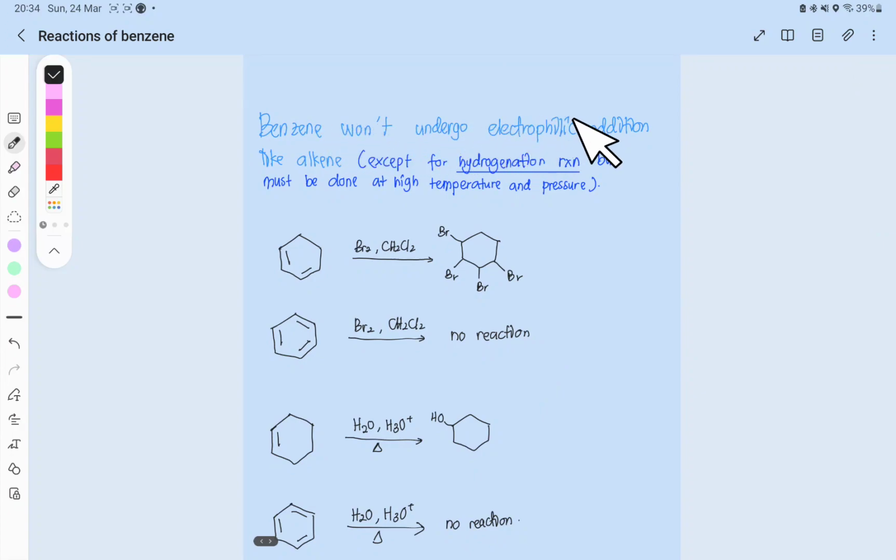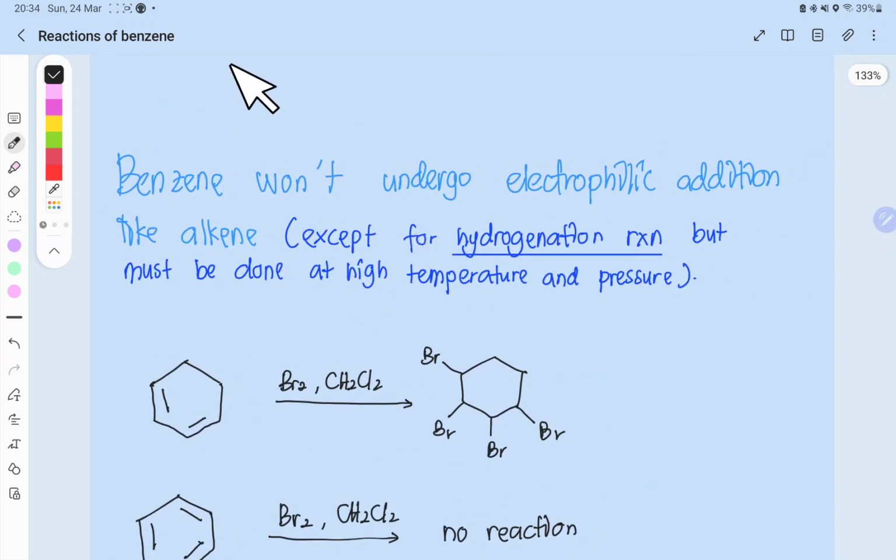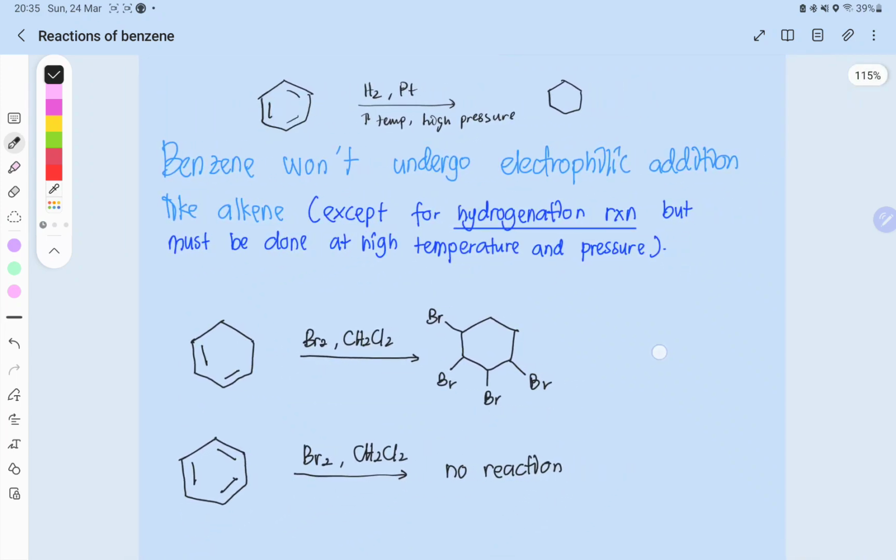So benzene won't undergo electrophilic addition like alkene, except for hydrogenation reaction, but this must be done at high temperature and pressure. Maksudnya benzene kalau kita nak tukarkan jadi cyclohexane, it looks like this. Benzene, H2, Pt, high temperature, high pressure, only then kita boleh buat addition dan kita akan dapat cyclohexane. But this is going to be very slow sebab benzene sangat stable.